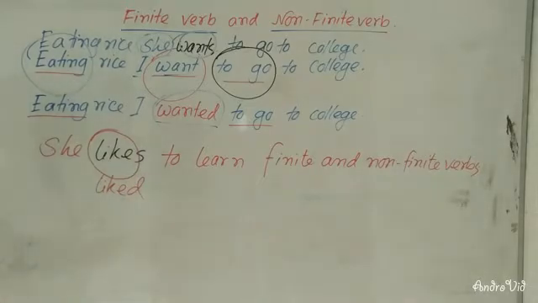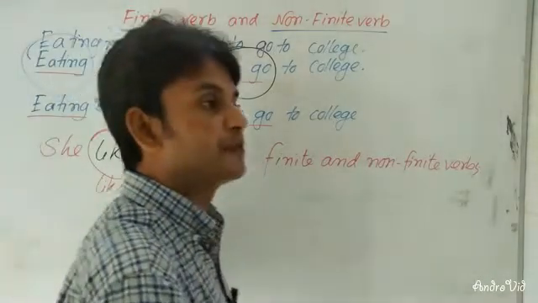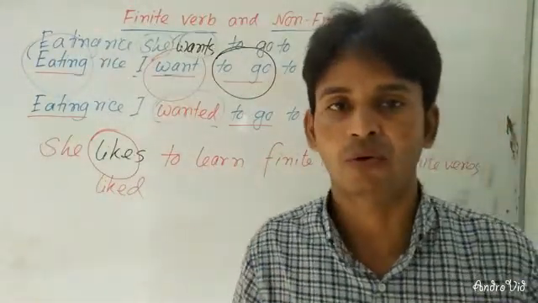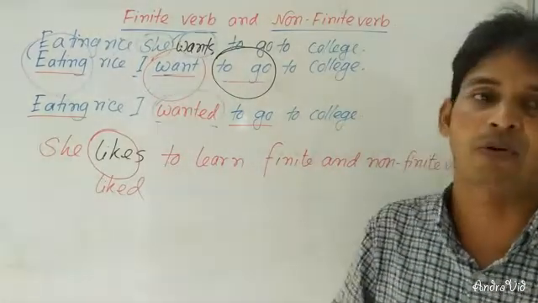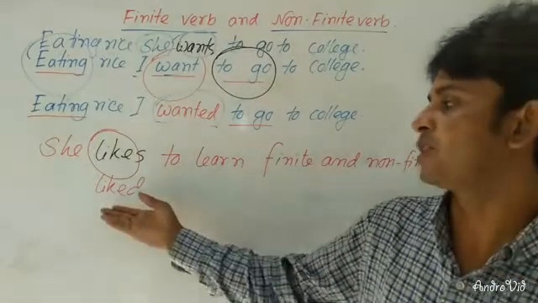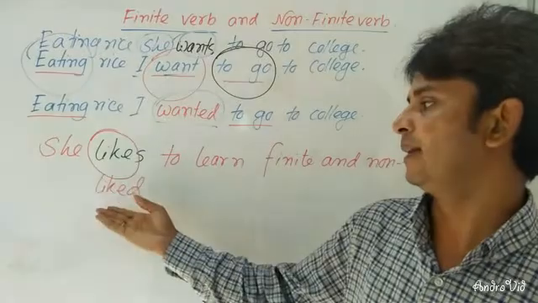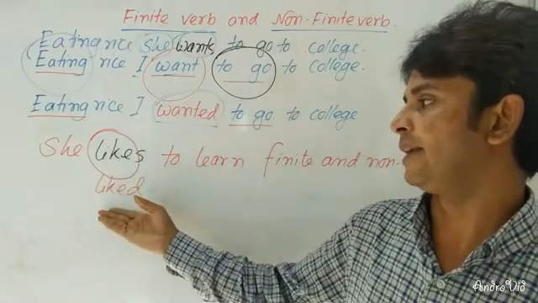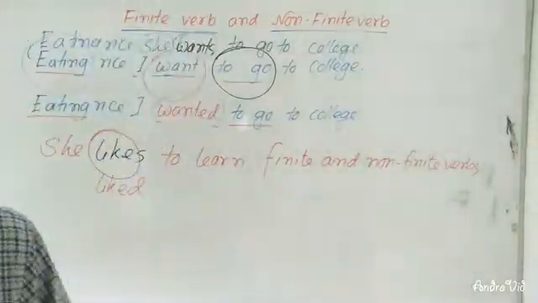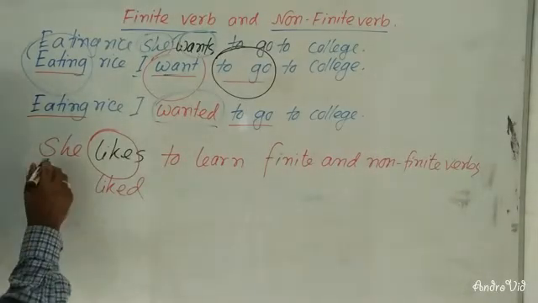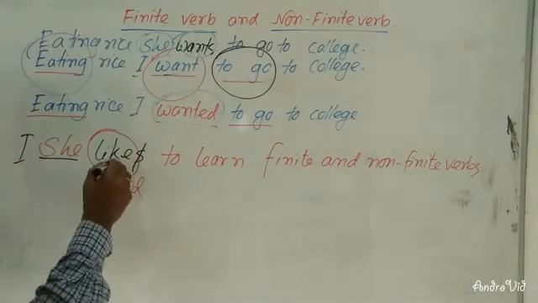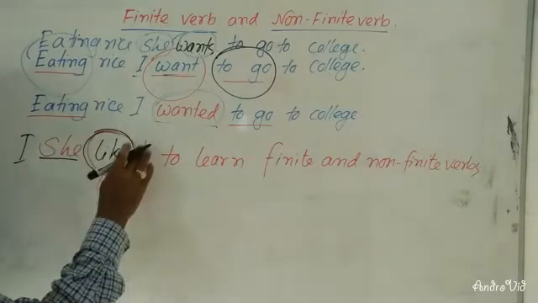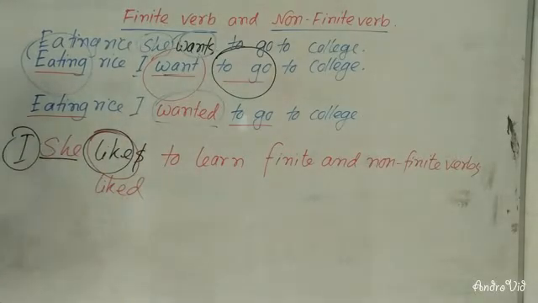So what is the definition of a finite verb? The verb which is changed according to subject, person, tense and number is called a finite verb. So I have changed it here. You can see here "liked". What if you write the first person "I" here? Then it will be "like". And with "she", it will be "likes". So now I hope it is clear to you, dear learners.